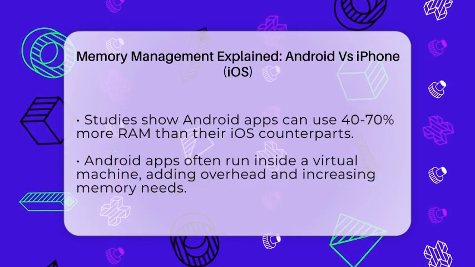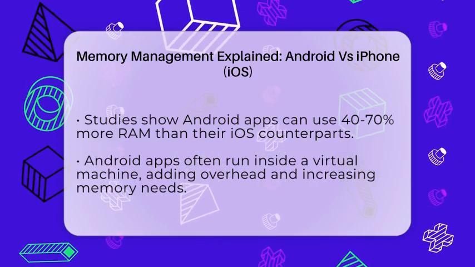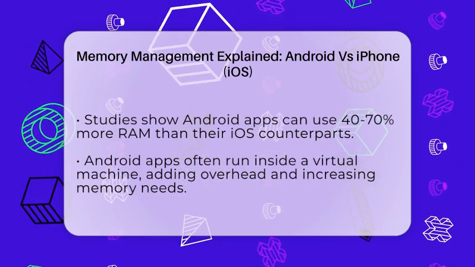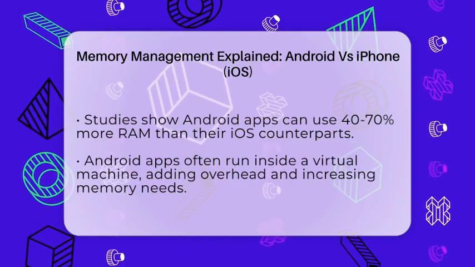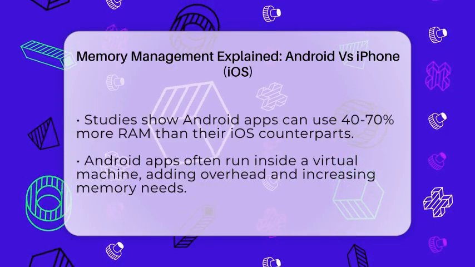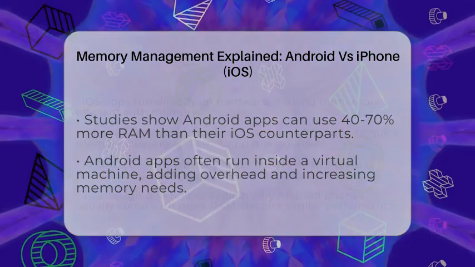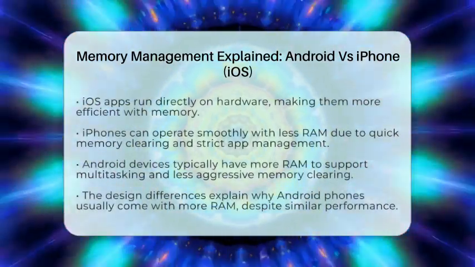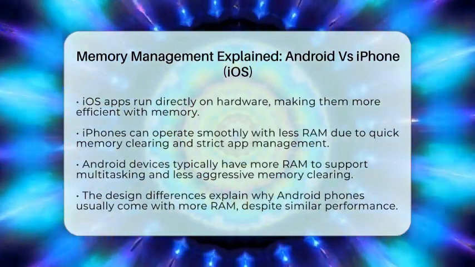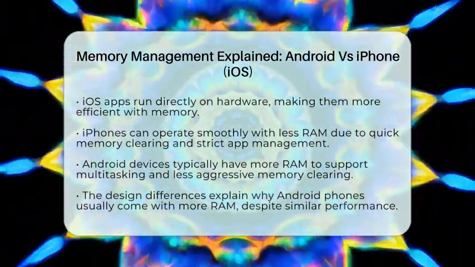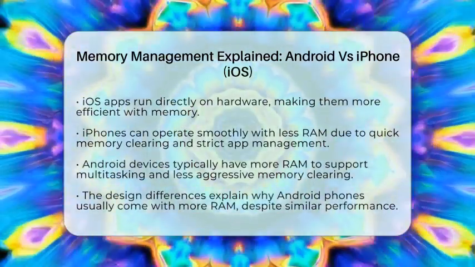Another factor is how apps run on each system. Android apps often run inside a virtual machine called the Java Virtual Machine, which adds some overhead. iOS apps run directly on the hardware, making them more memory efficient. So, in simple terms, iPhones can operate smoothly with less RAM because iOS clears unused data quickly and manages background apps strictly. Android phones usually have more RAM to handle the extra background activity and less aggressive memory clearing.